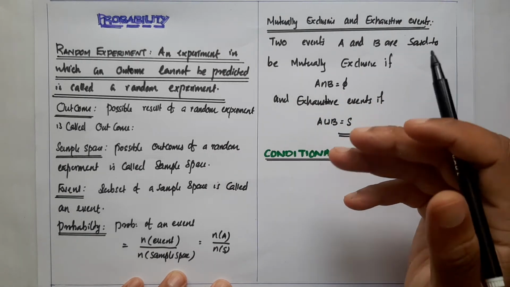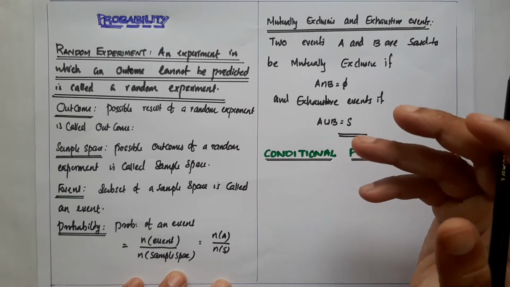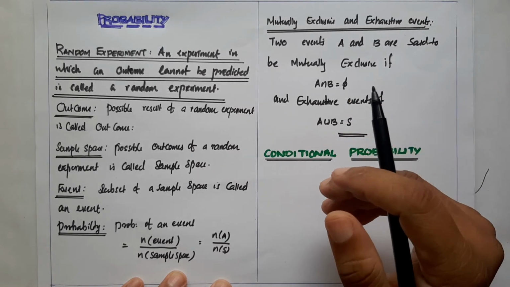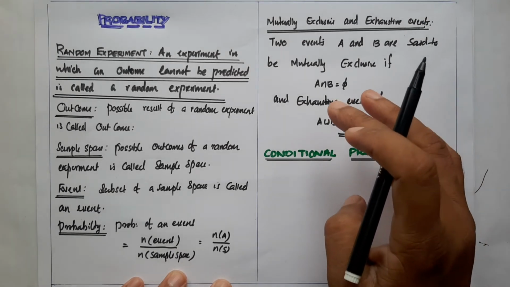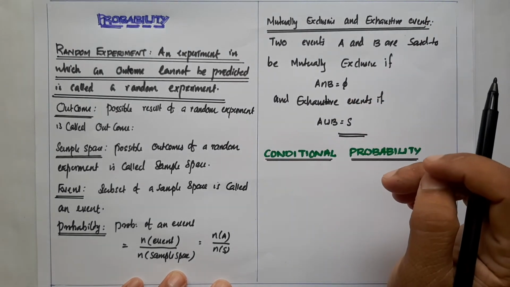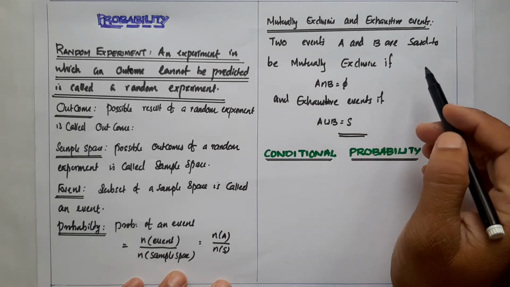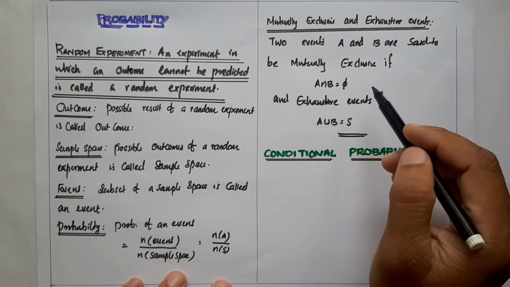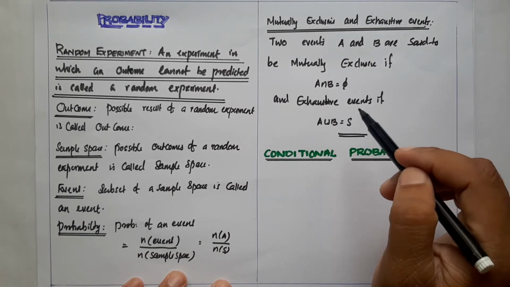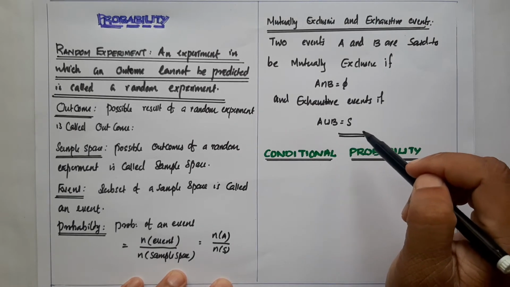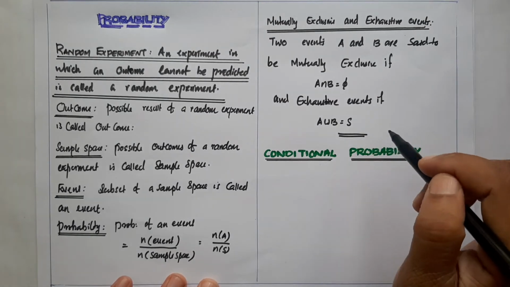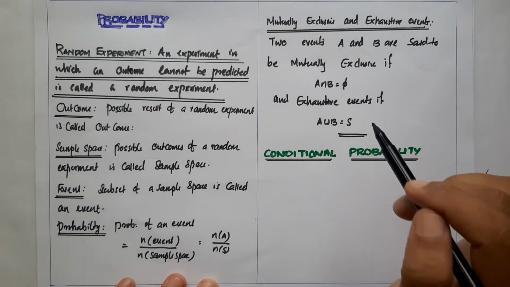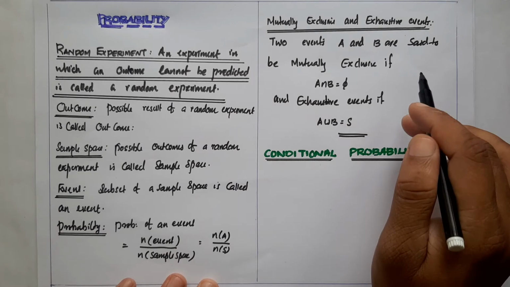If 2 or more events are exhaustive, suppose A, B, C, D are 4 events, then A union B union C union D is equal to S, and A, B, C, D are called exhaustive events. This is a very important point. This is also necessary for the independent event.